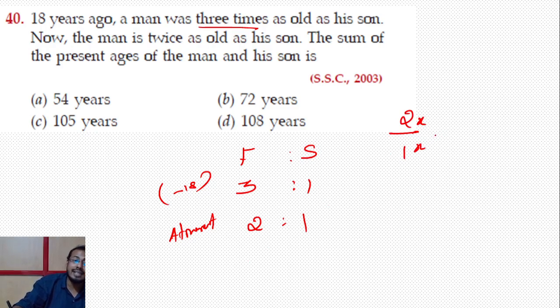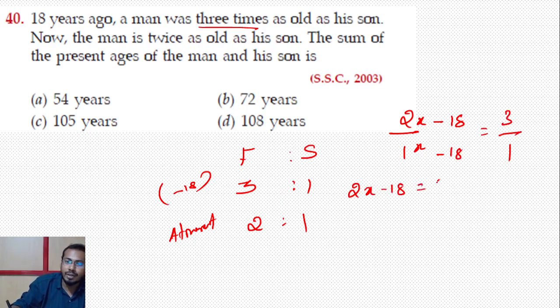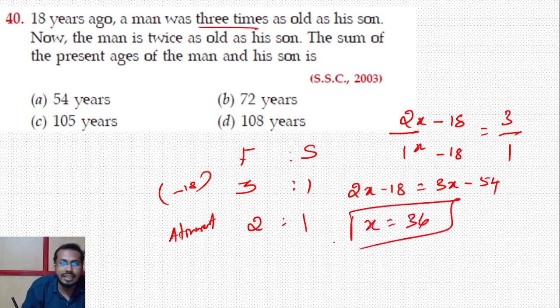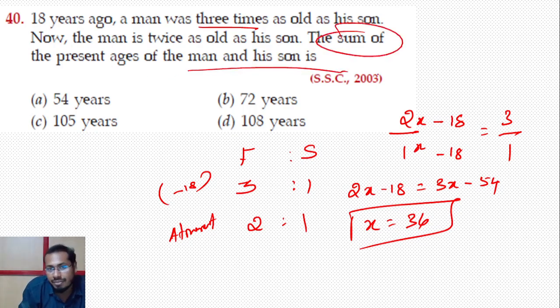Okay, 18 years ago, so minus 18, how are they? 3/1. Just cross multiply and you will get the answer. So 2x minus 18 is equal to 3 into x minus 18, that is 3x minus 54. So x is equal to 36. What is the question? What is the sum of the present age of the man and his son?